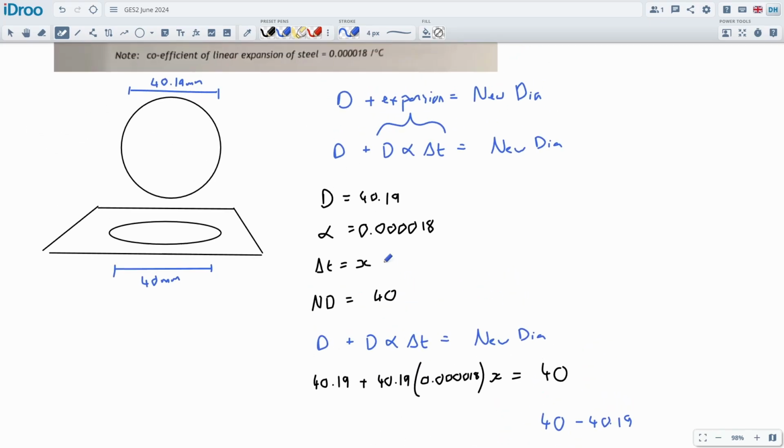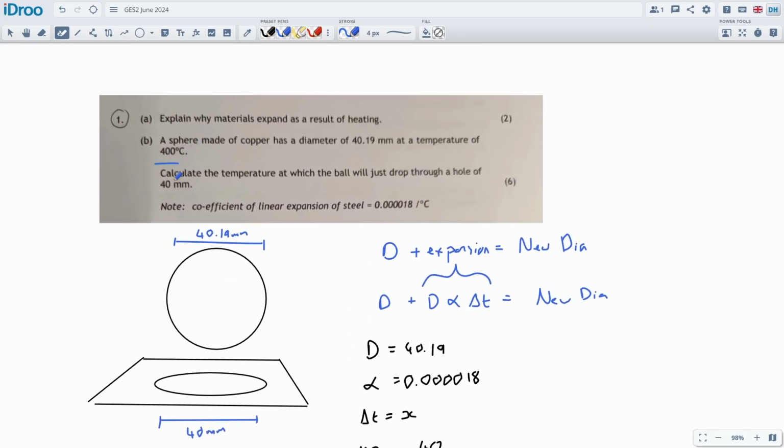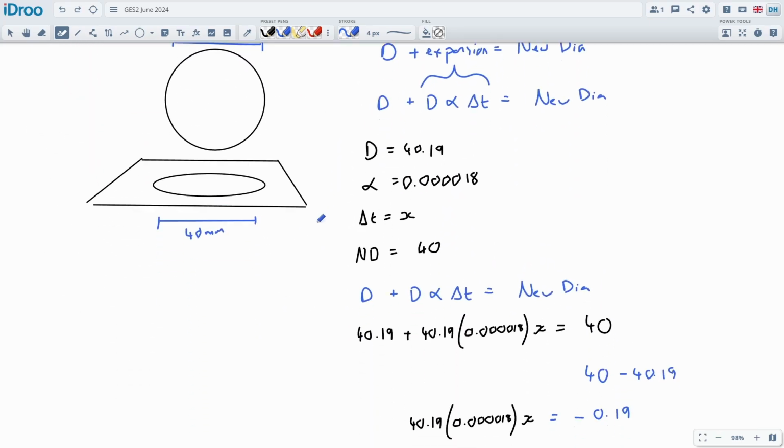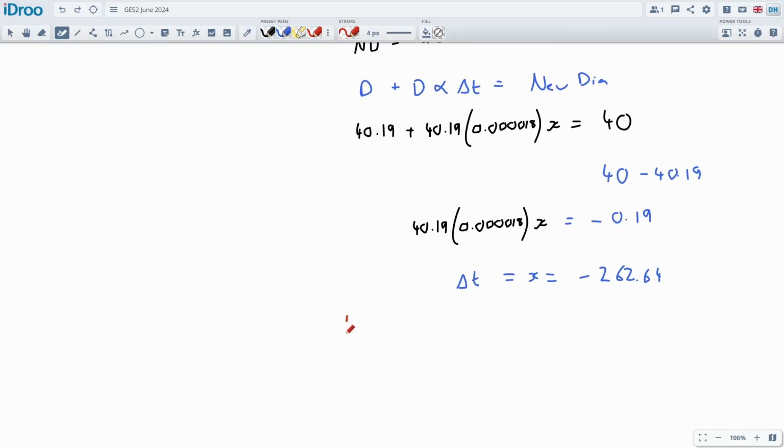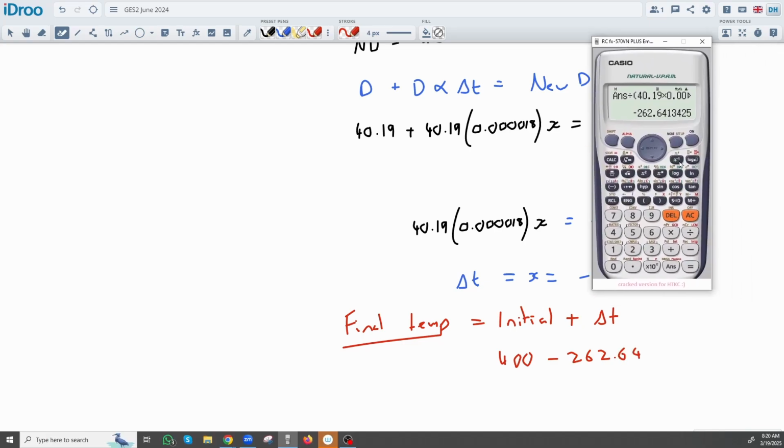It's not the final answer, because we have an initial temperature of 400, so the final answer will be the 400. Let's just write something like final temp. Final temperature will be the initial. We could write out the formula we're going to be using plus the change, and the change is negative, so we end up with 400 degrees minus the 262. And we should get the final temperature in degrees Celsius. So don't worry about the negatives and stuff, just make it work on the calculator.